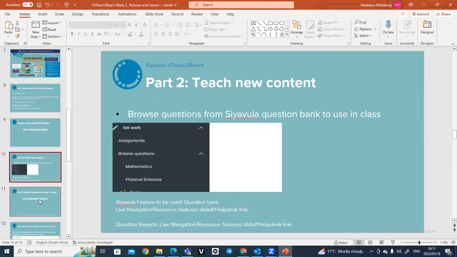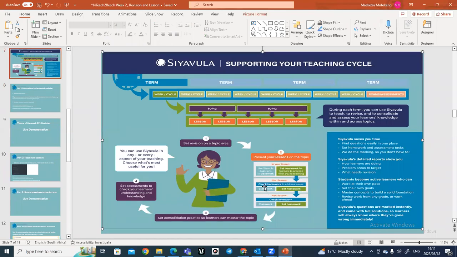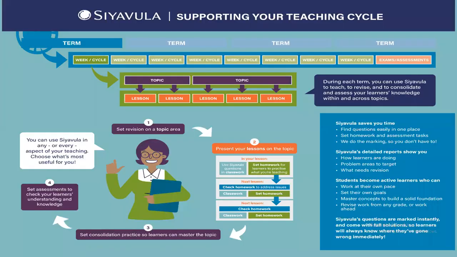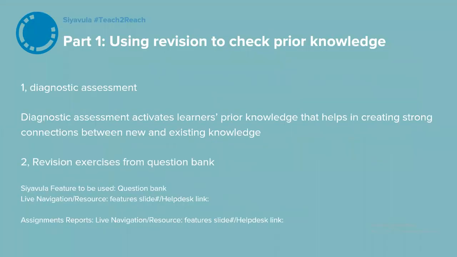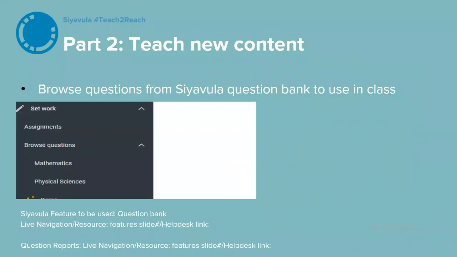All right, so now we are going to be moving on to this second part of our teaching cycle here, which simply talks about how we can present a lesson in class on that topic that we are teaching, which is now in this case, our functions in grade 11 content, but it can be any content that you are teaching. So we are saying that you can go to our browse questions from Siyavula question bank and check questions from browse question there and display them in class and then teach. So how do we do this?